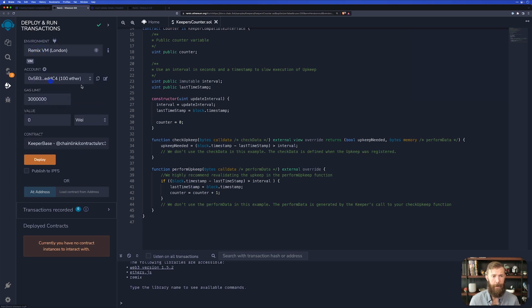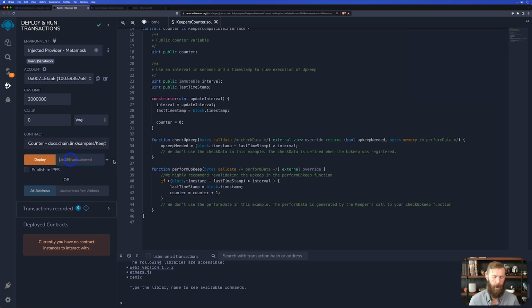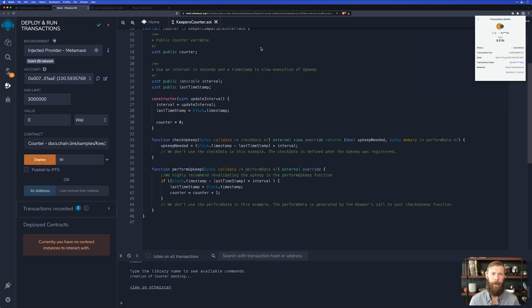Same thing that we've been doing this whole time. Inject it, and we'll make sure that we pick the correct one here. We'll send it an interval. We'll say 60 seconds and click deploy. We'll confirm this, and while we're waiting for this to deploy, we'll head back to our other time-based keeper.